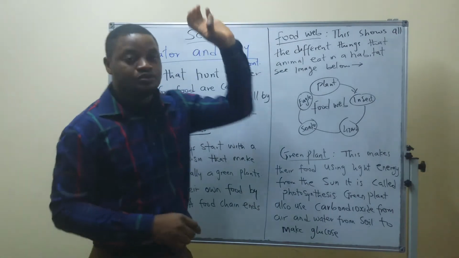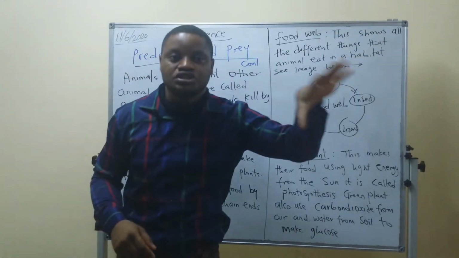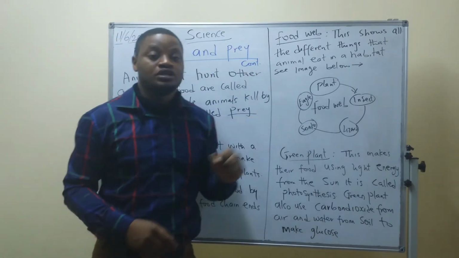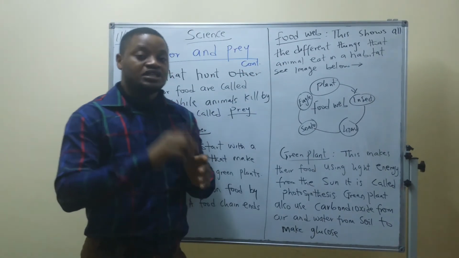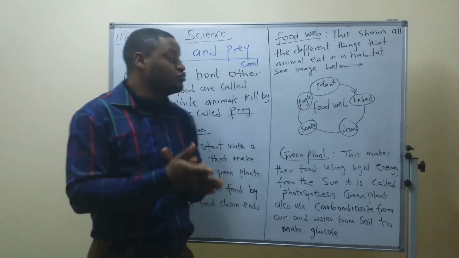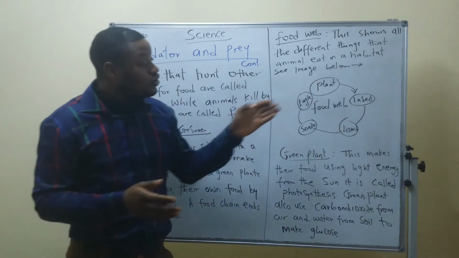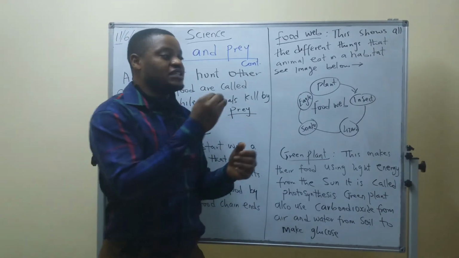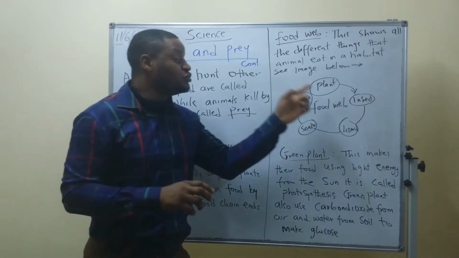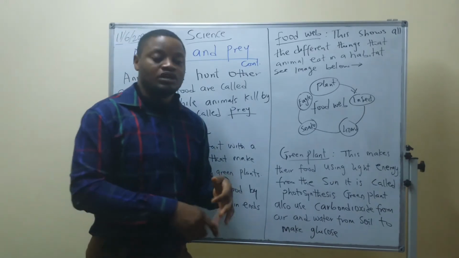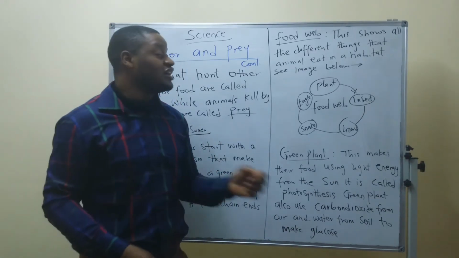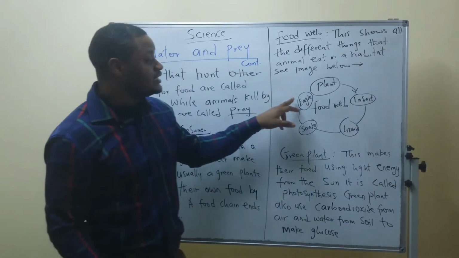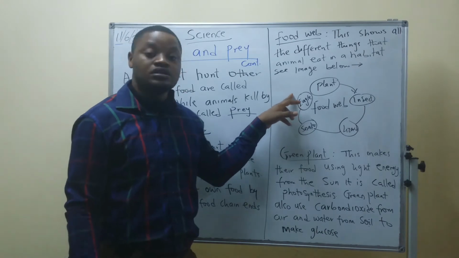Now I have food web. Last week I explained food chain. Today I will be explaining food web. Food chain is different from food web. Food chain only shows the relationship from the producer to the final consumer. What is the first producer? The plant, which is the grain plant, ending at the final consumer, the eagle.